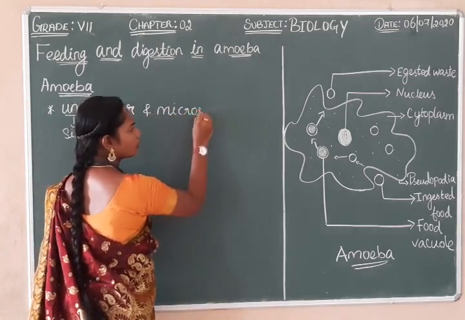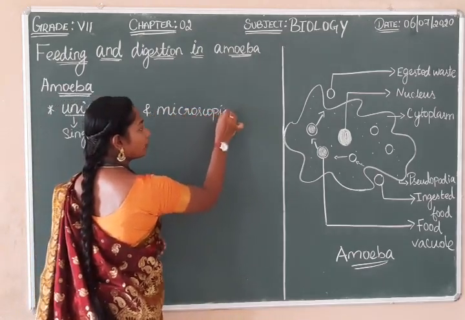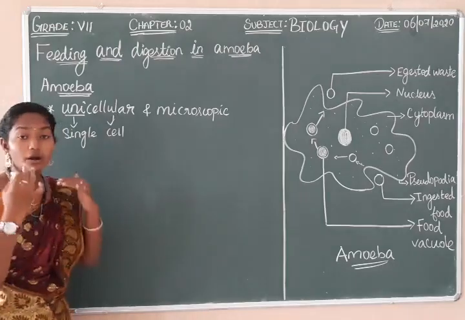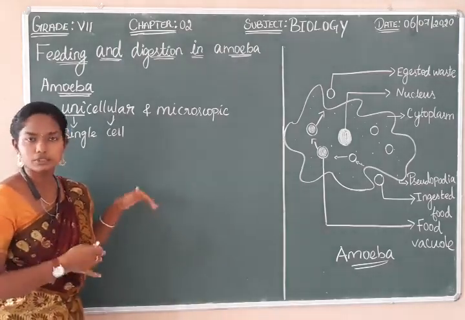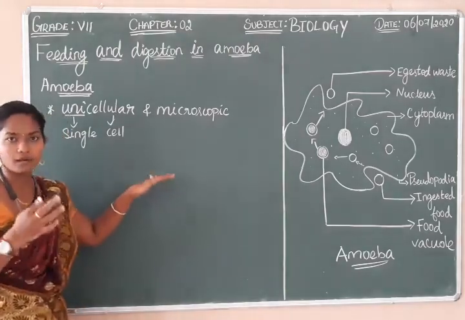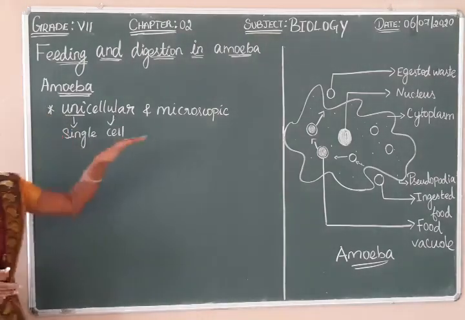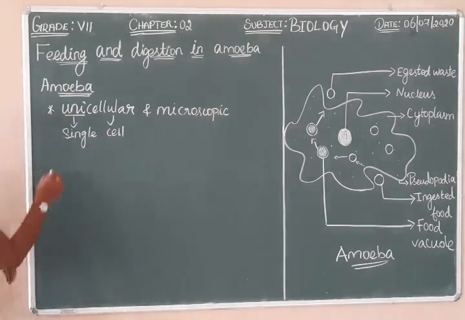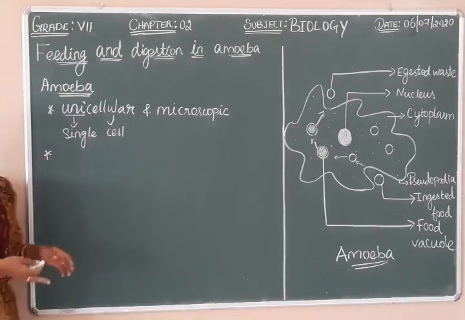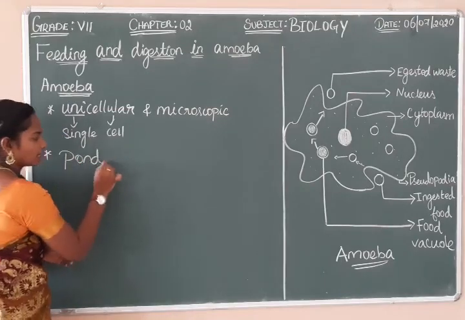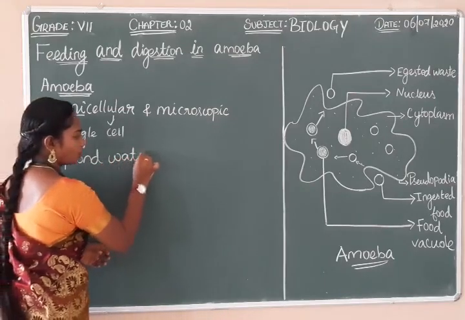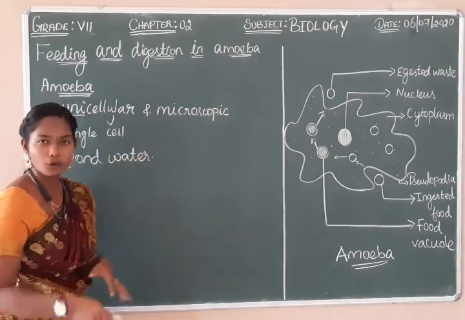What is microscopic? We can't see this amoeba with our naked eye. With the help of a microscope, we can see it. It is a unicellular and microscopic organism. Where can you find this amoeba? It can be found in pond water.